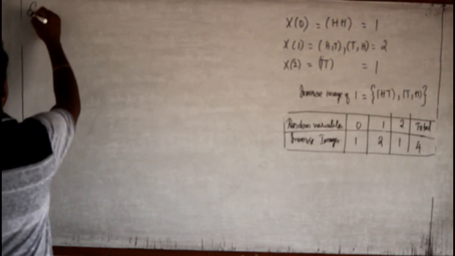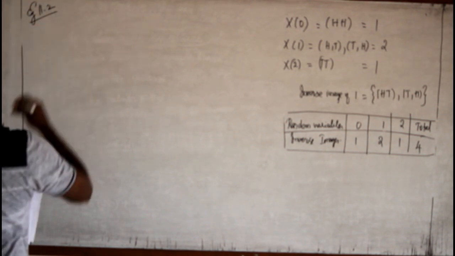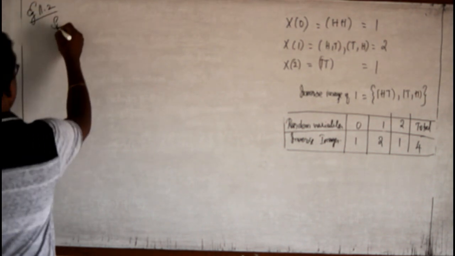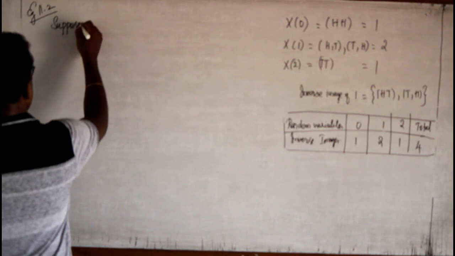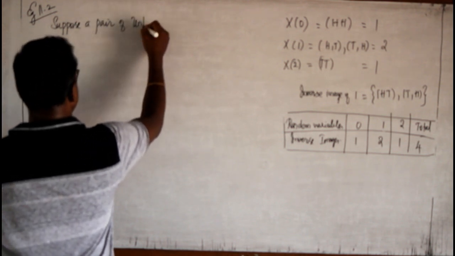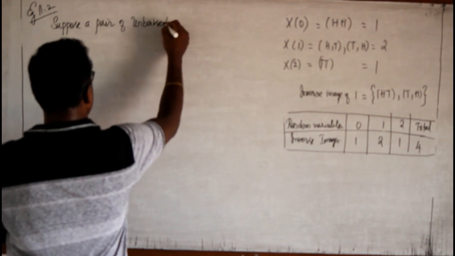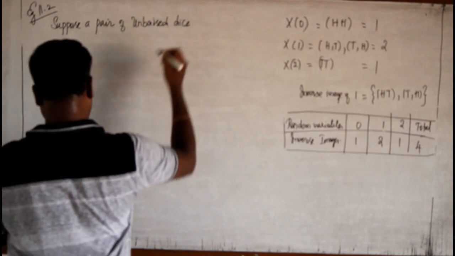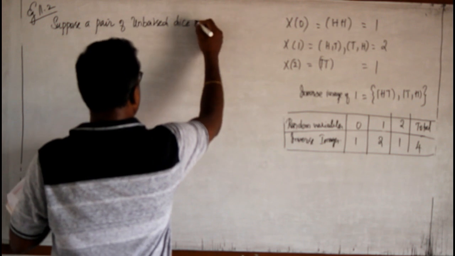Example 11.2. Suppose a pair of unbiased dice is rolled once.